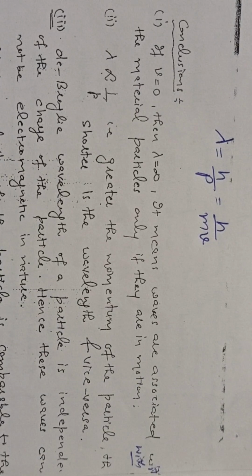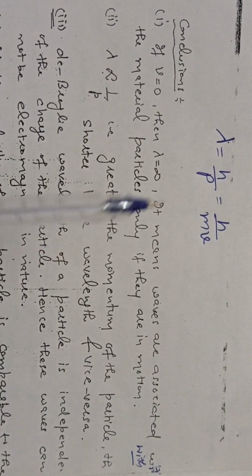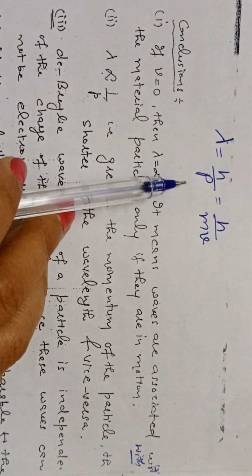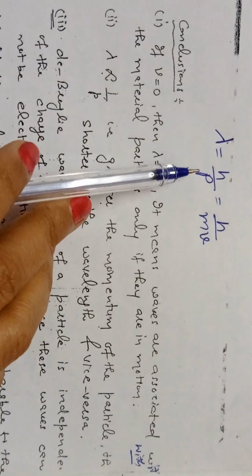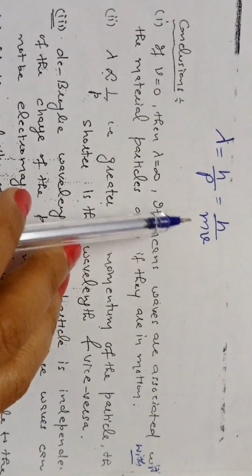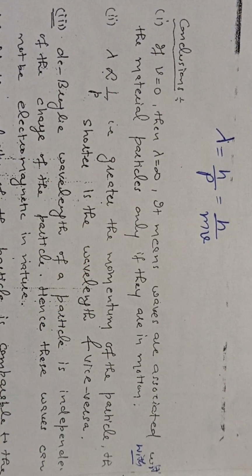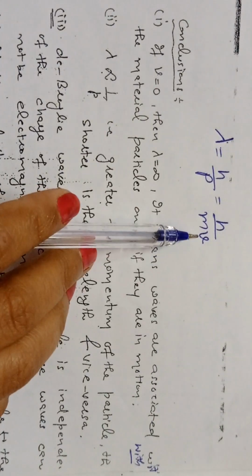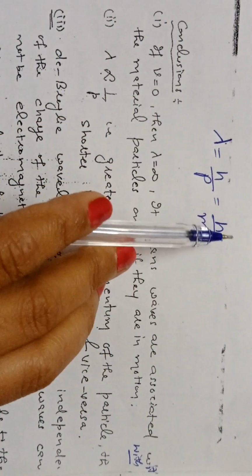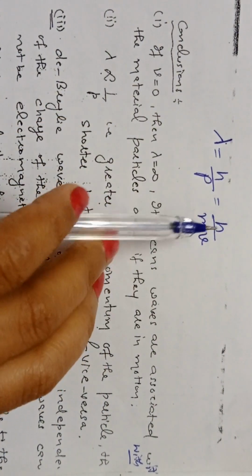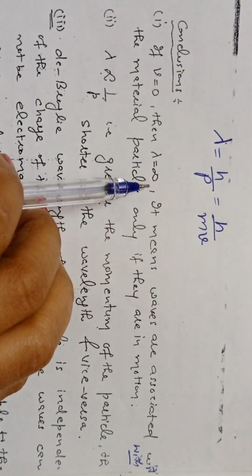Now we will see the conclusions obtained from this equation. The dualistic equation is represented by lambda equals h upon p, where p represents the momentum that equals m into v, the product of mass into velocity. If velocity is equal to 0, then you have the relation lambda equals h upon 0. That means lambda is equal to infinity.